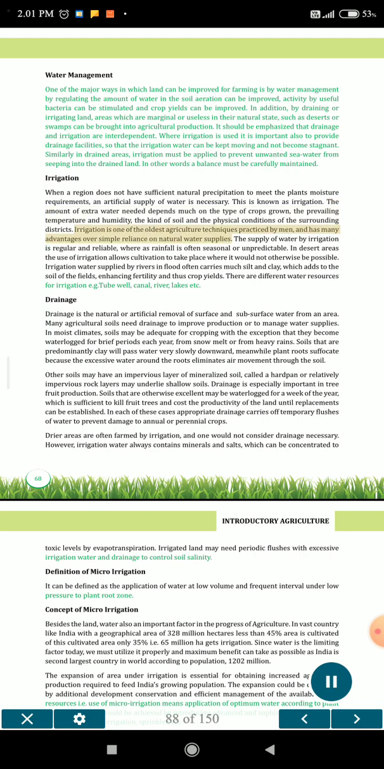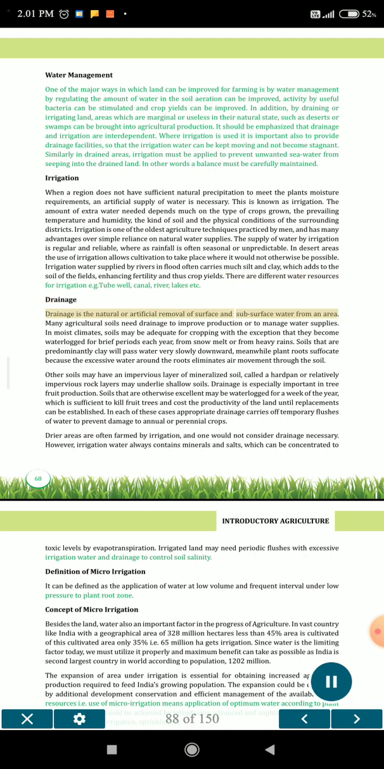Irrigation is one of the oldest agriculture techniques practiced by men, and has many advantages over simple reliance on natural water supplies. The supply of water by irrigation is regular and reliable, whereas rainfall is often seasonal or unpredictable. In desert areas, the use of irrigation allows cultivation to take place where it would not otherwise be possible. Irrigation water supplied by rivers in flood often carries much silt and clay, which adds to the soil of the fields, enhancing fertility and thus crop yields. There are different water resources for irrigation, e.g. tube well, canal, river, lakes, etc.